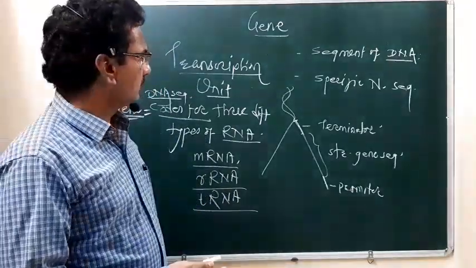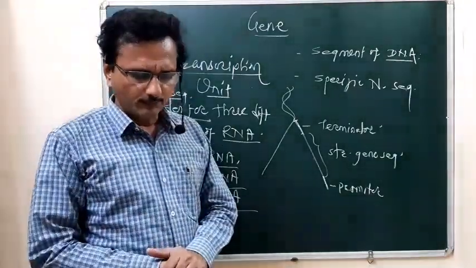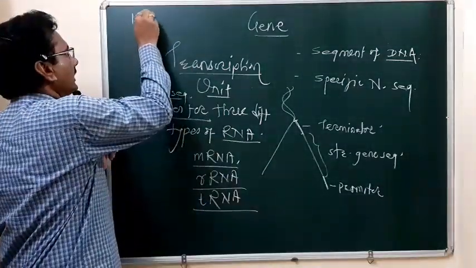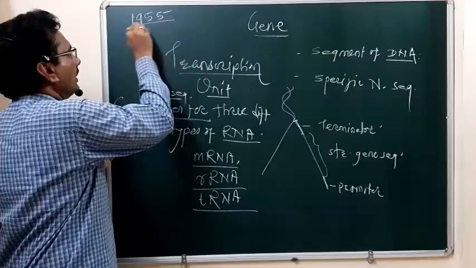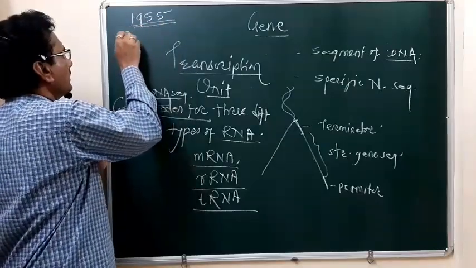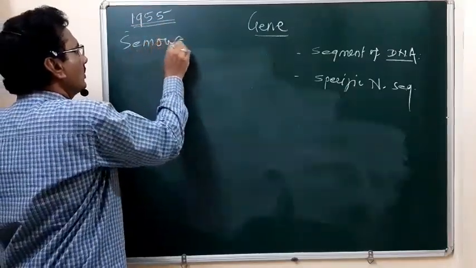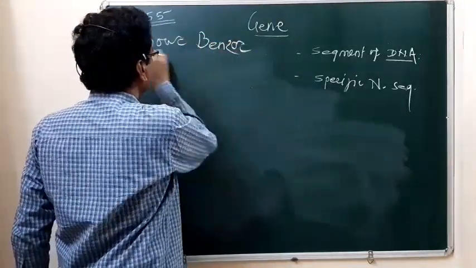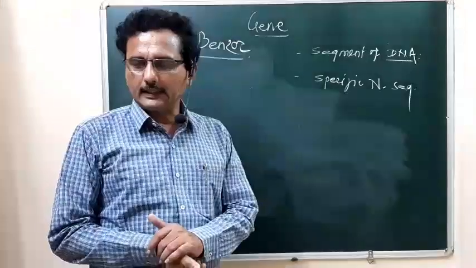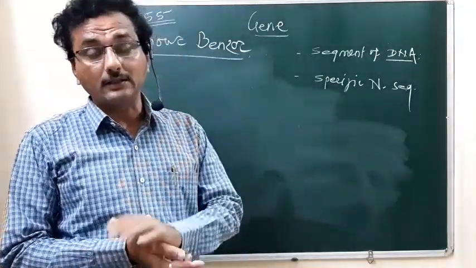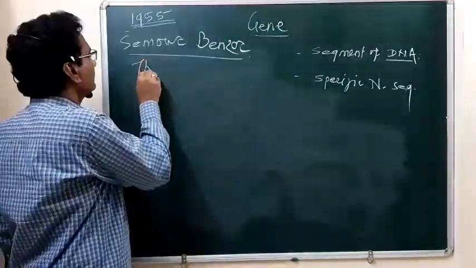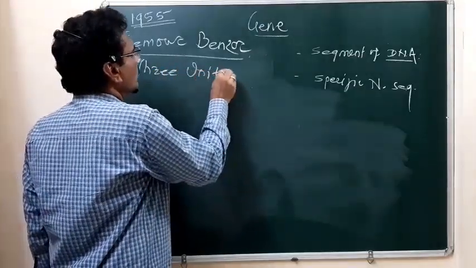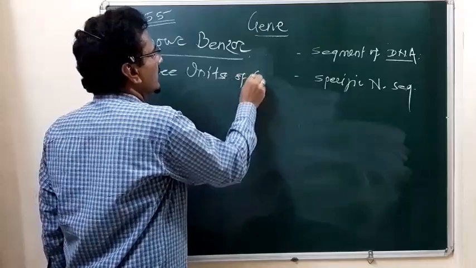But remember, students, I want to give you one reference. In 1955, the scientist Seymour Benzer gave three units of the gene.